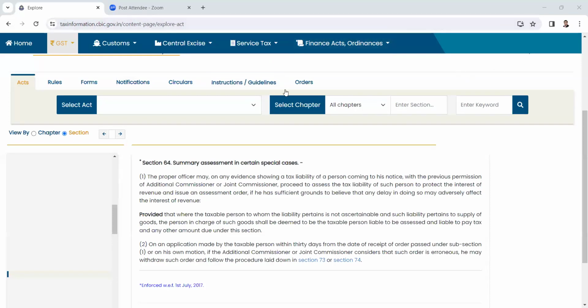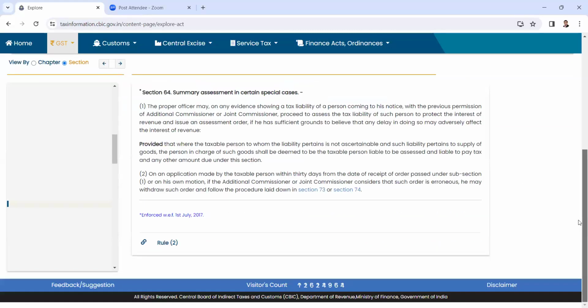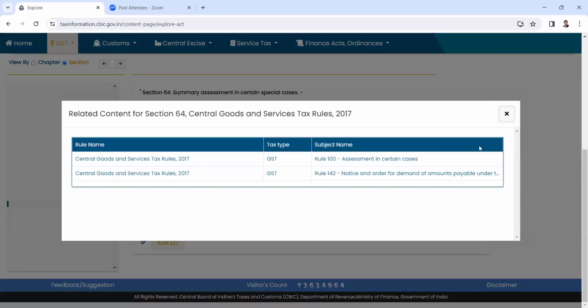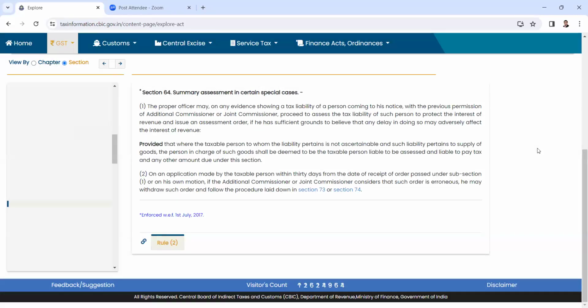Only in those exceptional circumstances can it be invoked. But if it is in a godown, in an unregistered place, and the person is not identifiable, the person in charge of that place would be made liable.